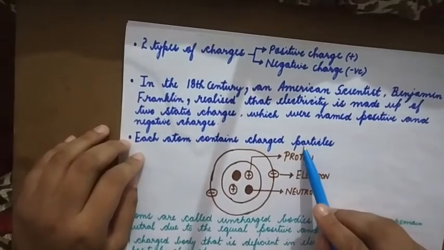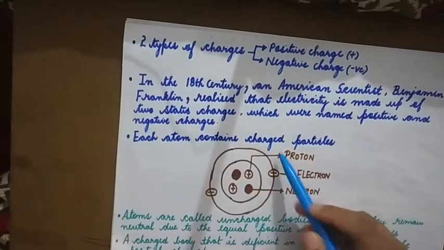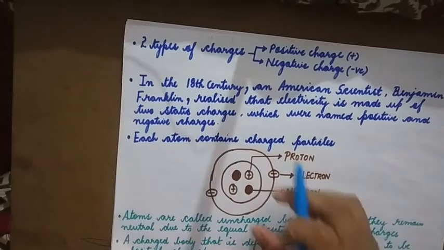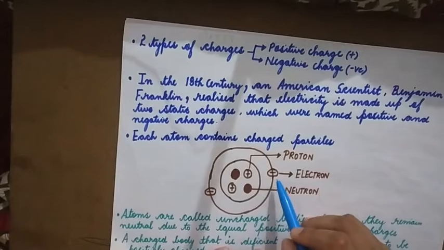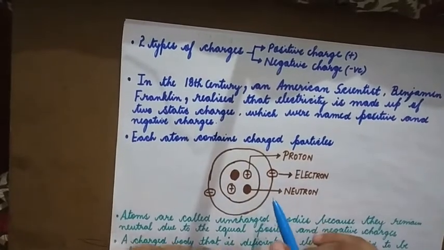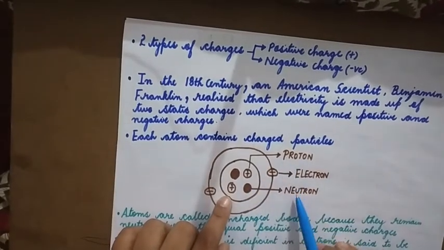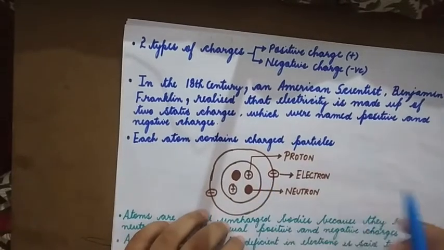So each atom contains charged particles. Now when you look at the structure of an atom, in the center is the nucleus, and we see electrons moving around in a definite orbit. In the nucleus, there are protons and neutrons.